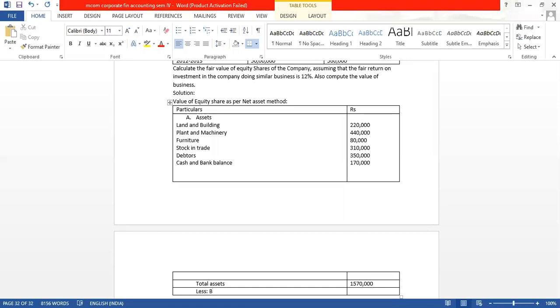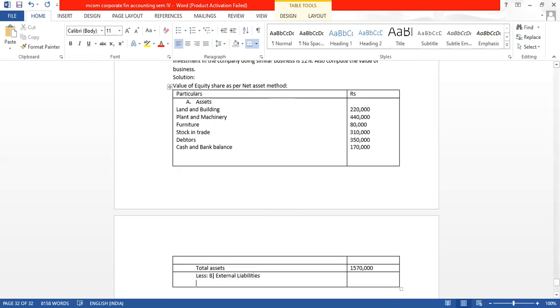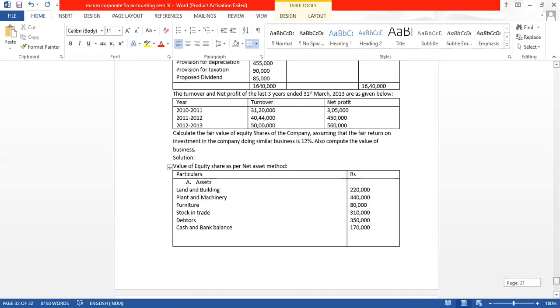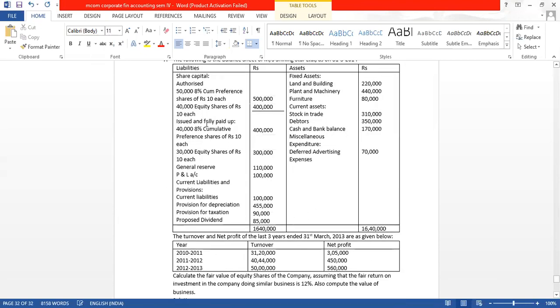From this, now we will less all the external liabilities. External liabilities means liabilities which are external to business, other than the shareholders and reserves and surplus. All other liabilities we will take. So let us see what is there in the liability side. This authorized share capital is the limit, issued share. We will not take the share capital, we will not take the reserve. Other than that, whatever is there, all we will take.